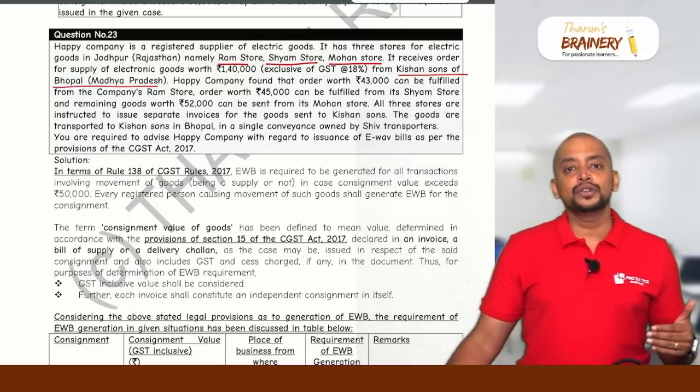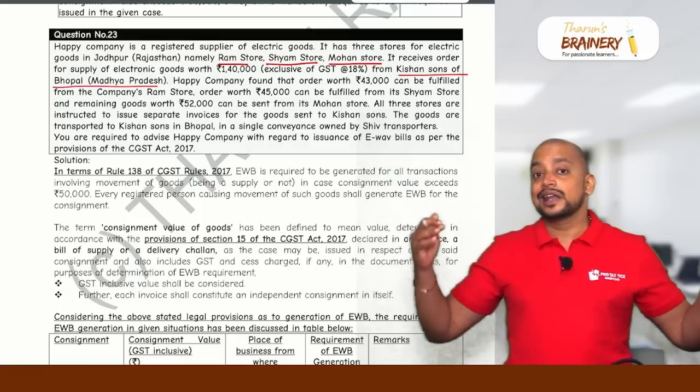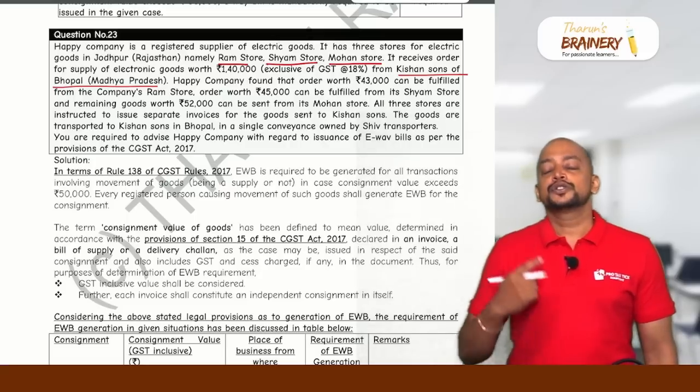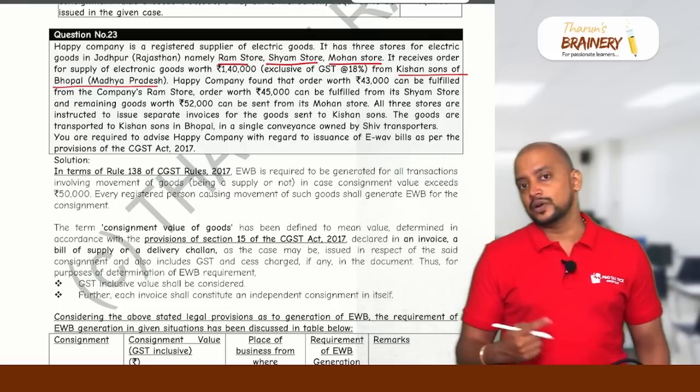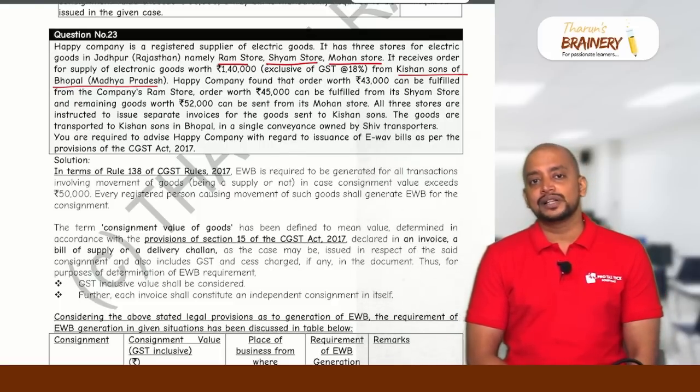Even though all these three belong to the same consignee, they are taken from three different stores under three different invoices. So, for each invoice, a separate e-way bill is required. Therefore, in this case, how many e-way bills are required? 3 e-way bills are required.